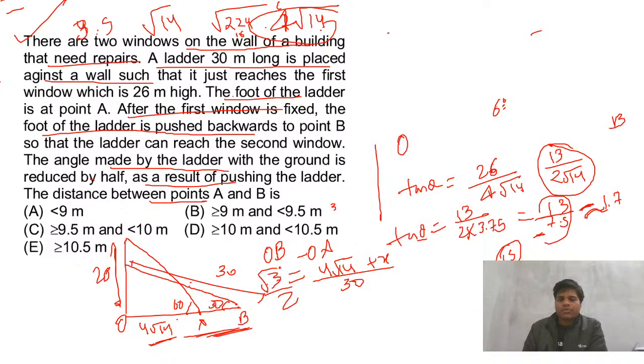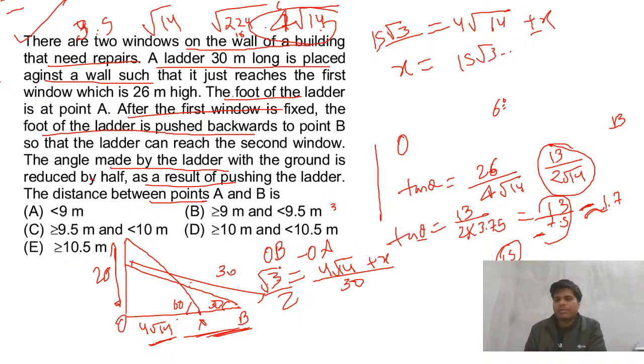So root 3 upon 15. So this 15 comes to this side, and this is root 14 plus x. Same thing I told there, 15 minus root 14. So this was 15 chi square, no? Approx. I'm not talking about exact. 220. So let's take it as 15. Okay, let's take it as 15. So 15, and options are also close. Options are also close.